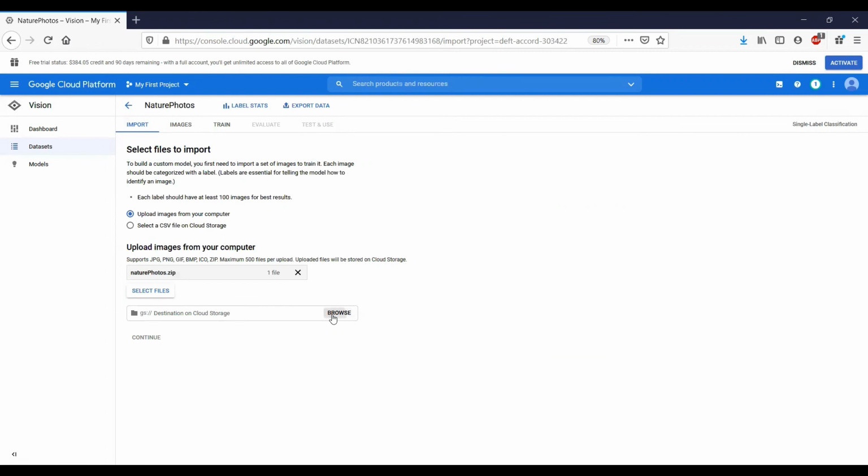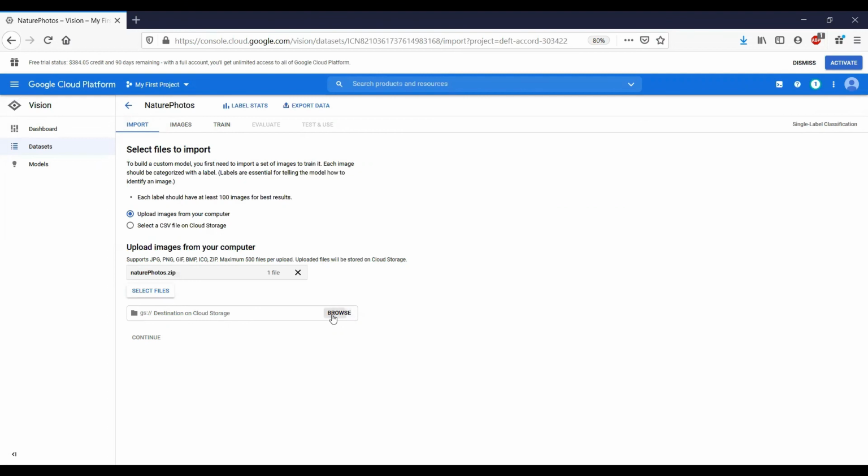Notice that you have the option for multi-label classification as well. So that is multiple labels. Note, it also says that typically it requires more training images per label to get good model results. So we are going to go ahead and select our file, and then we are going to create our dataset.